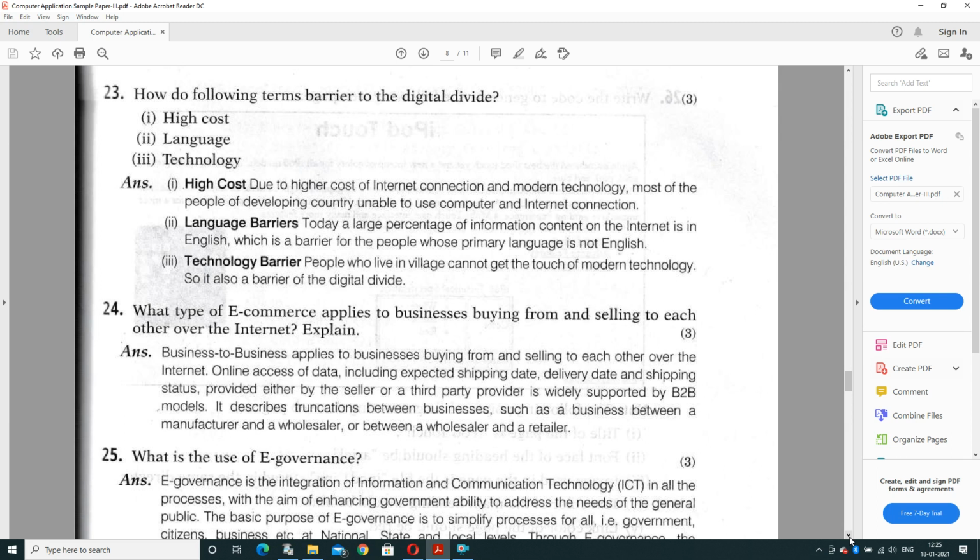Language barrier: today a large percentage of information content on the internet is available in English, which is also known as a barrier for people whose primary language is not English, it's Hindi in India. And the third one is technology barrier. People who live in villages can't understand how to touch the modern technology, how to use the modern technology, so it is also a barrier of the digital divide.